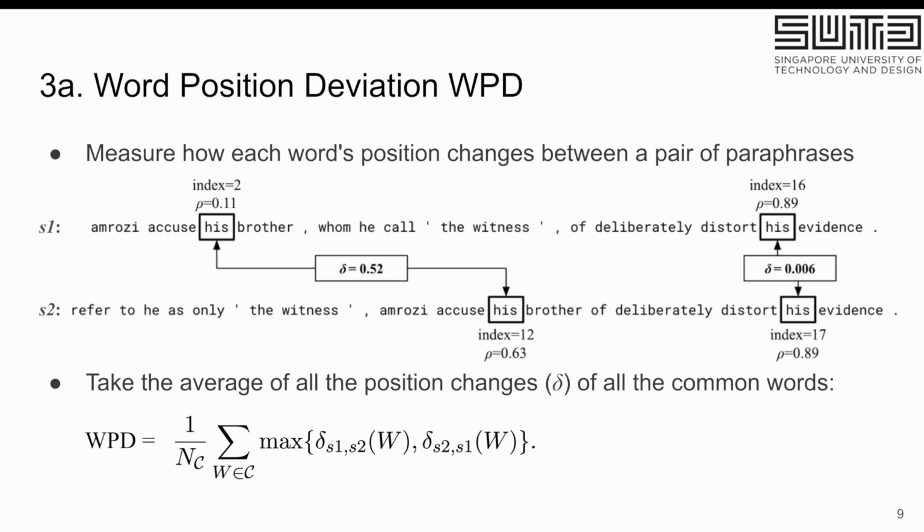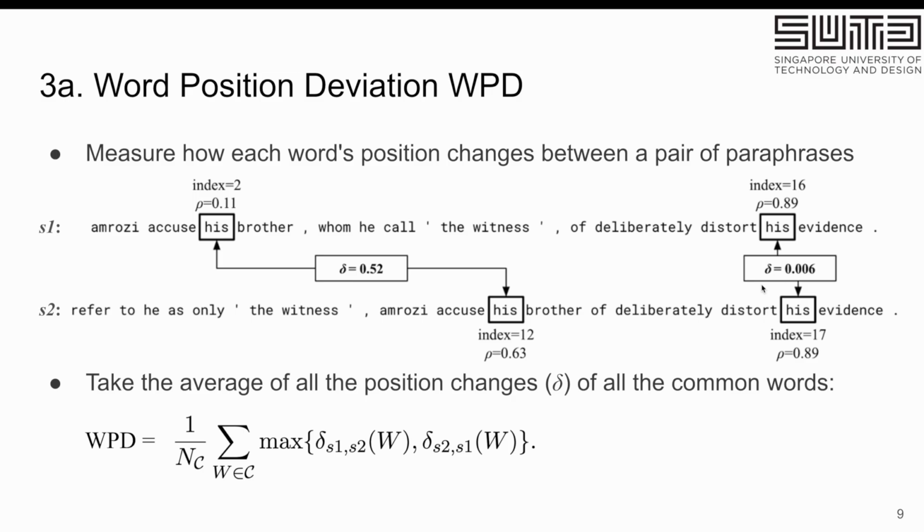Essentially, we're trying to measure how every word's position changes between paraphrases. For example, you will see here that the word "his" shifts roughly half the length of the sentence when it's paraphrased. Of course there are a lot of edge cases, for example, what if there are multiple "his" here?